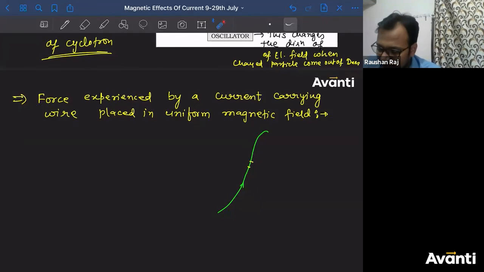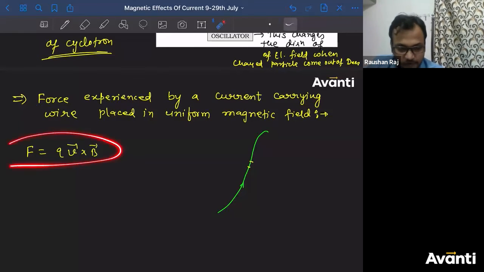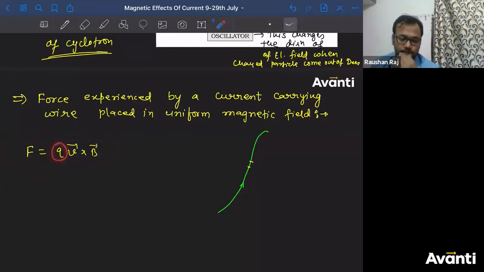So I consider a chota sa element here, dl element. Why am I using this dl element? Because the force on a moving charge is q into v cross b. To use this formula, I should know the value of q. Now in this conductor, what is the charge that is flowing? I don't know.